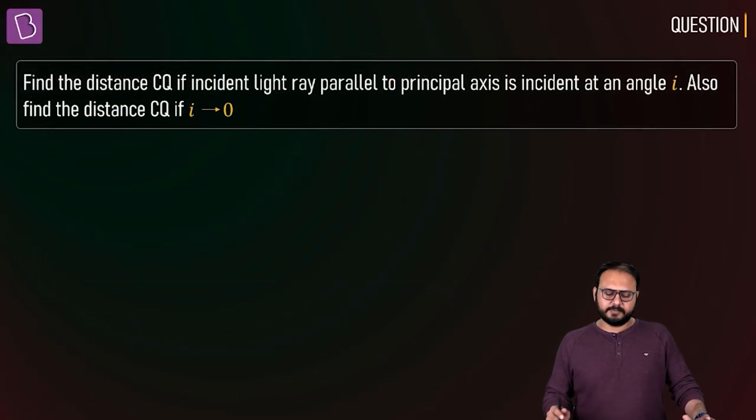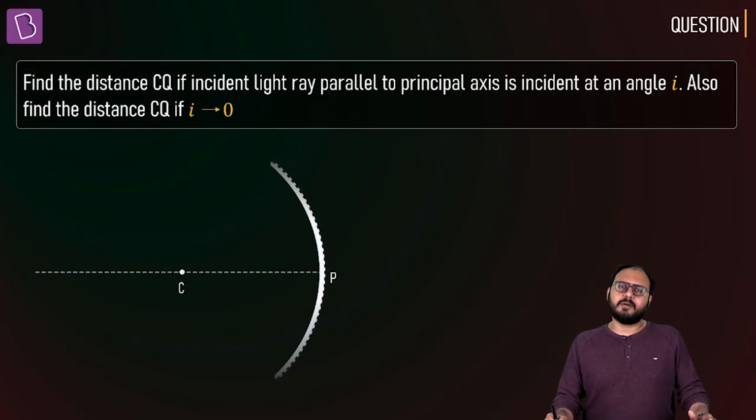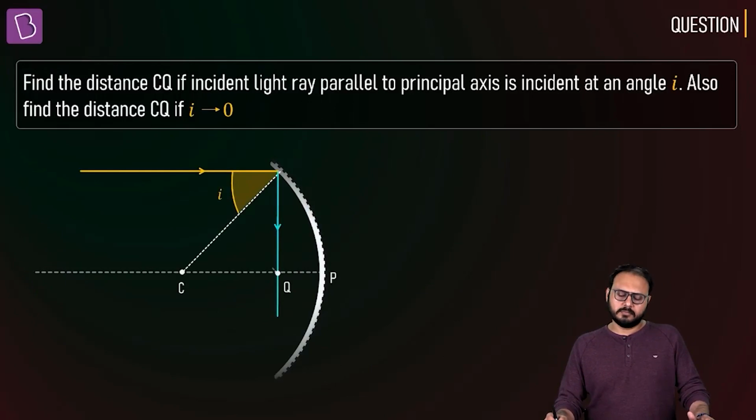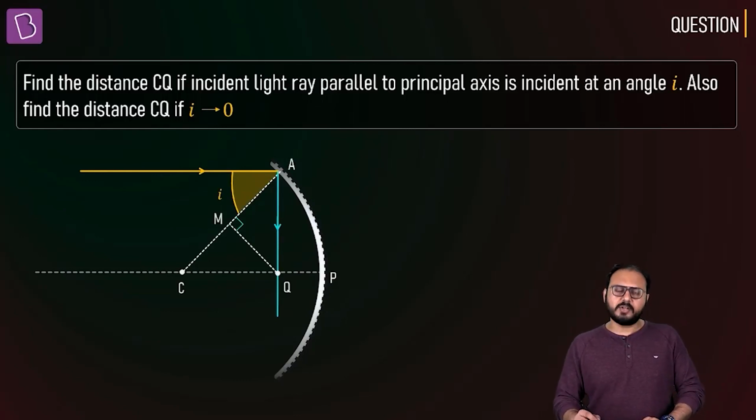Let me justify that. Ready? Okay. So let's say there is a concave mirror right now. Let's say an incident ray comes and this happens. An incident ray comes and after reflection, it passes through Q. Obviously, what is the normal to the surface? This is the incident ray.